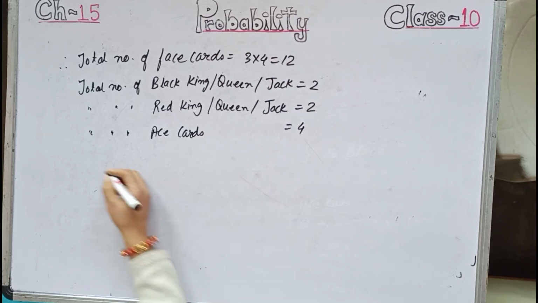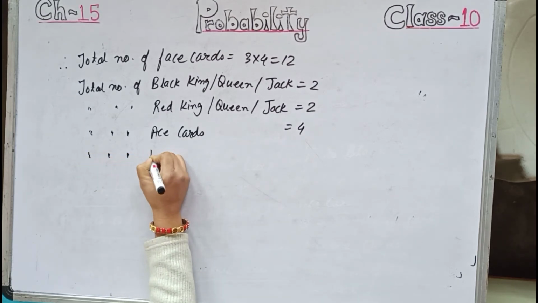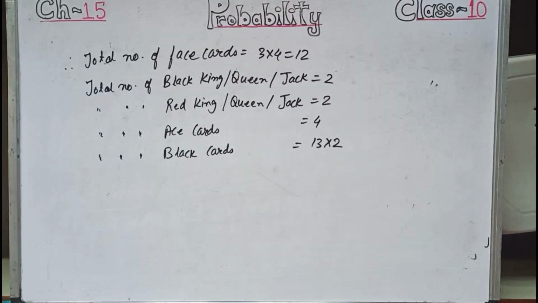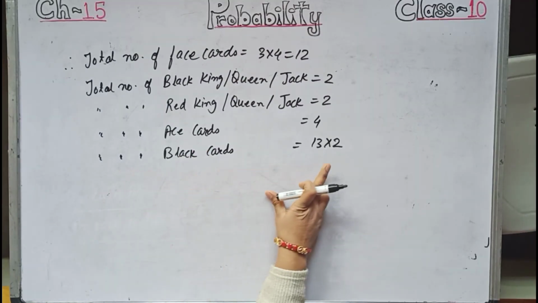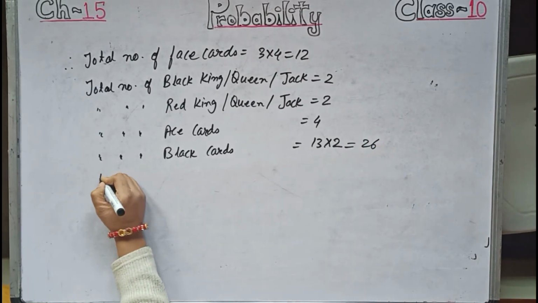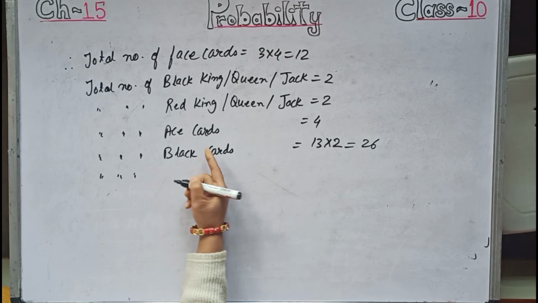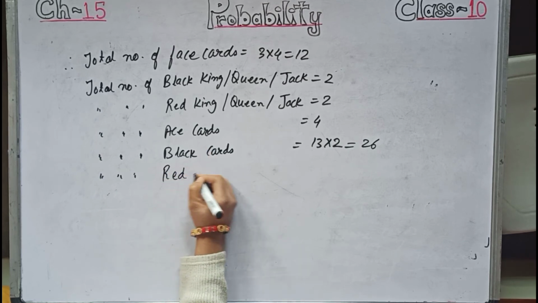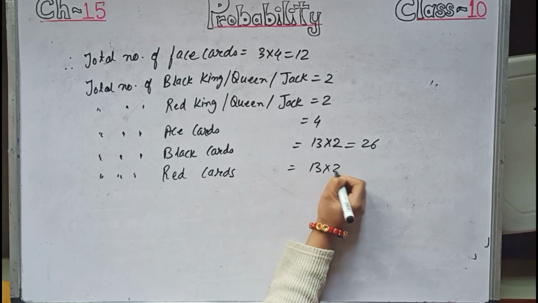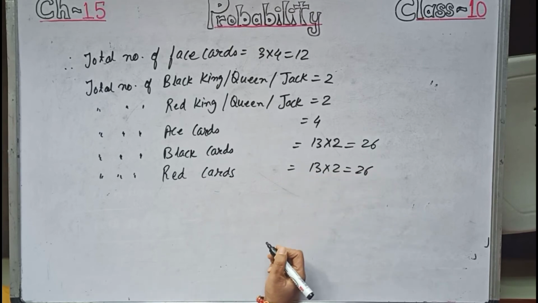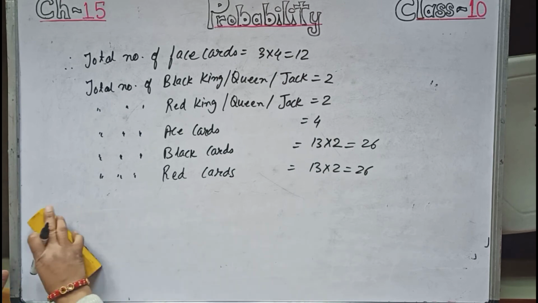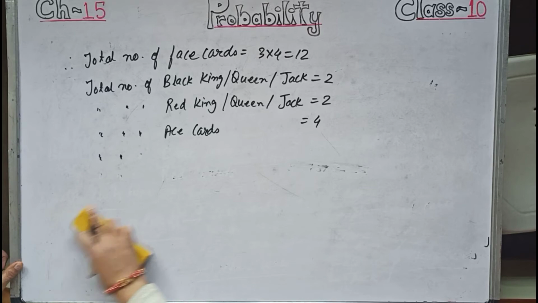And the total number of black cards is 13 into 2, that is 26. Similarly, the total number of red cards will be 26. So to some extent the introduction of probability is over. Now we will be coming to the types of sums.